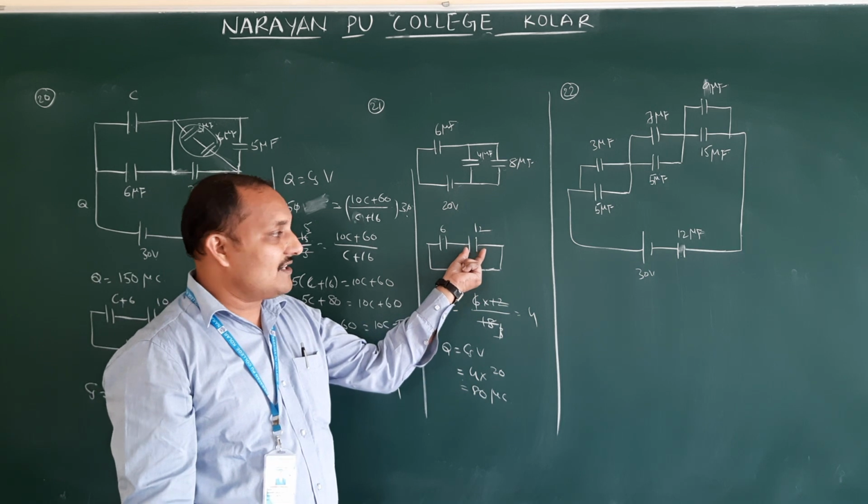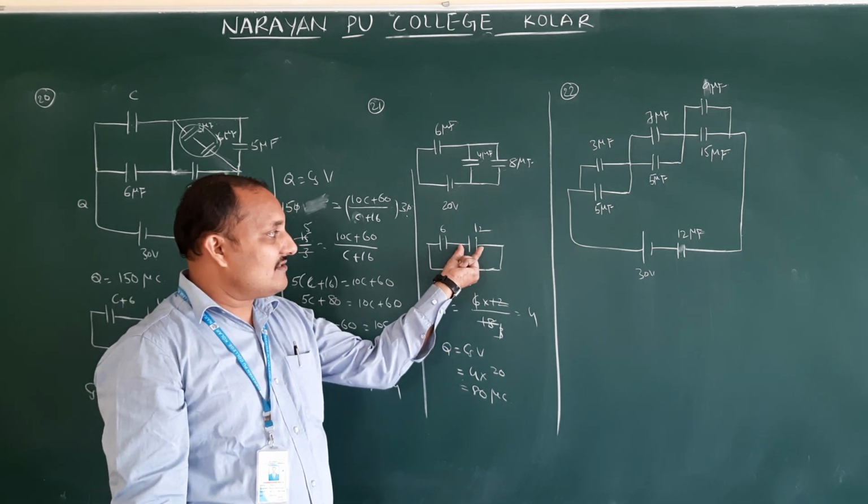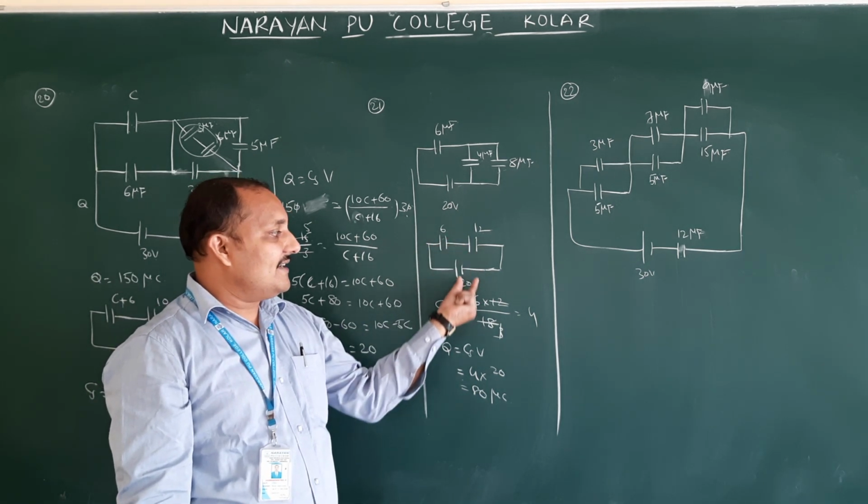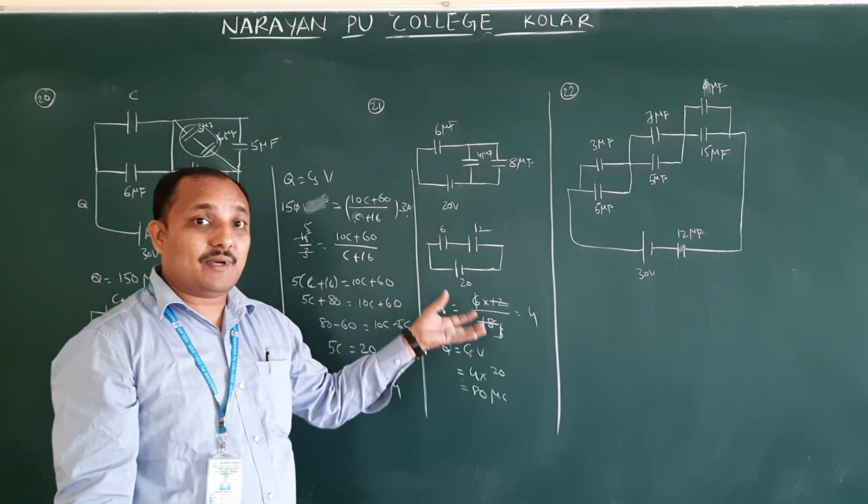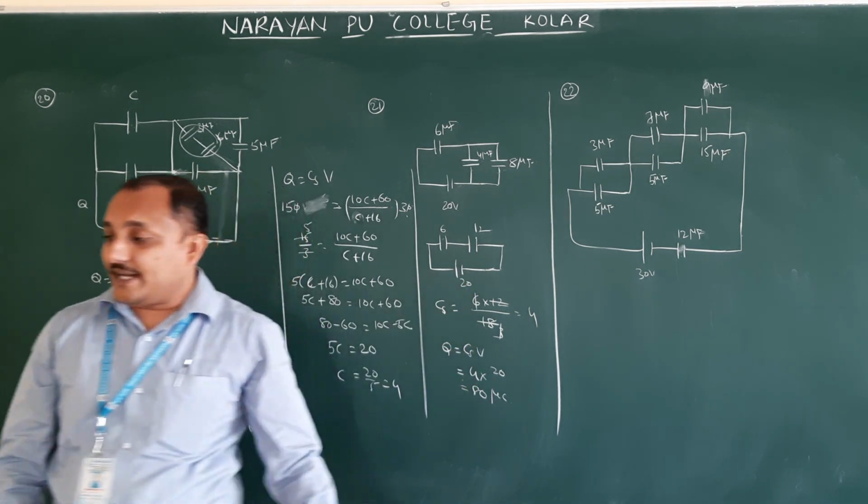If they ask for the potential difference, again you have to find the common potential for this. How to find the potential for 12? Potential across 12 is equal to 6 by (6 plus 12) into 20. So all these will come by practice. Okay, you should do more practice on this.